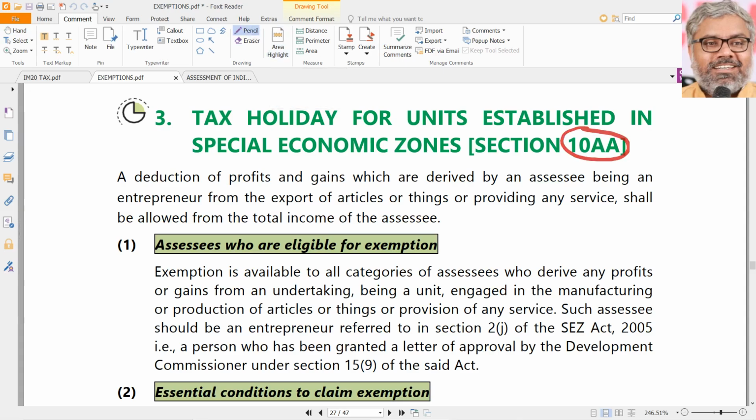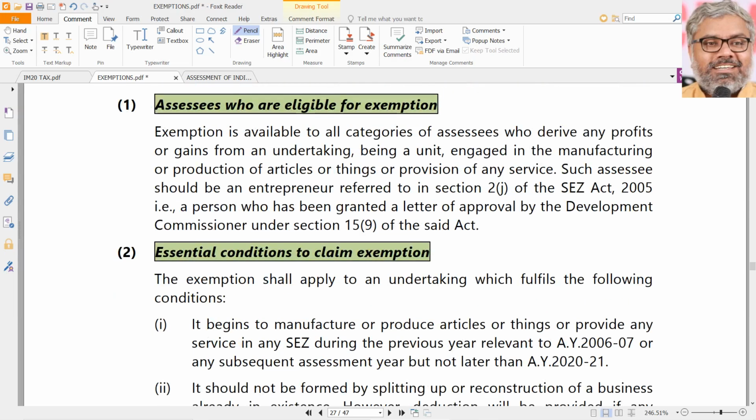Under 10AA, those SSEs who have established any units in special economic zones can claim some benefit. Who are the eligible SSEs here? Who have PGBP from an undertaking. Which type of undertaking? Unit engaged in the manufacture or production of any article or thing or provision of any service, means any undertaking basically.